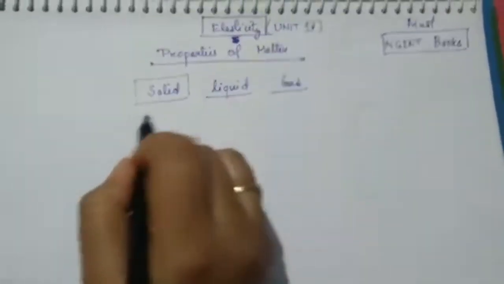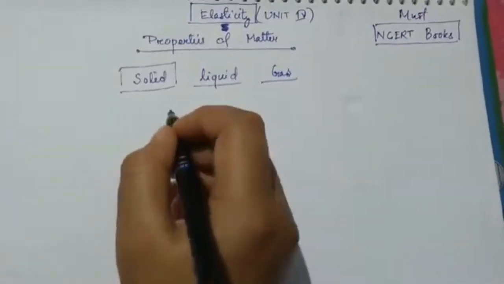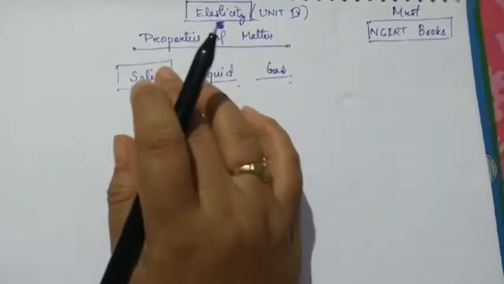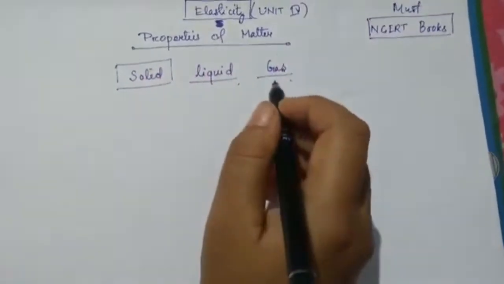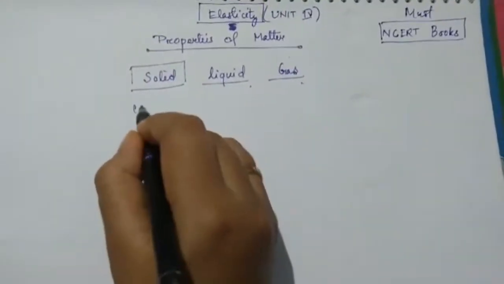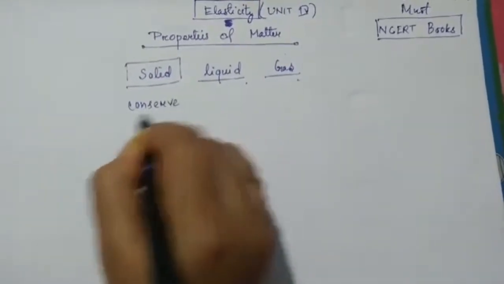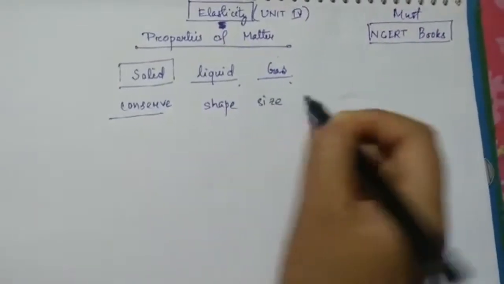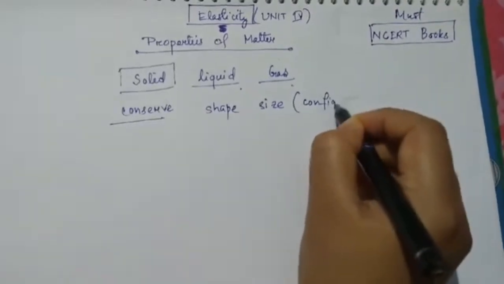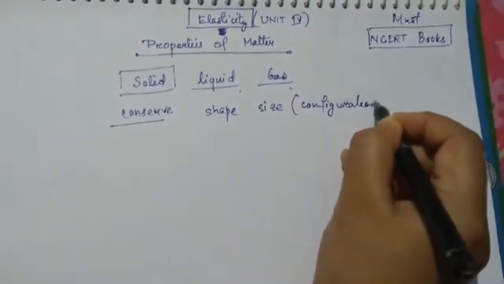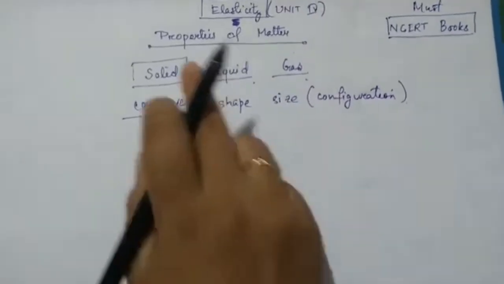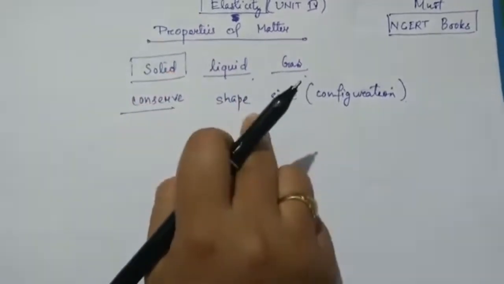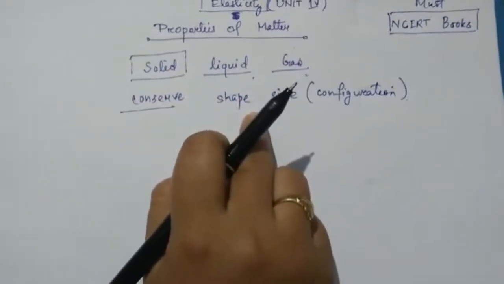You might have seen that solid, liquid, and gas, all of them, to a greater or lesser extent, try to conserve. They try to conserve means they don't want to change, isn't it? They try to conserve their shape and size, or in detail, their configuration. Suppose you have a ball made of steel. If you want to change the shape, will you be able to do that?